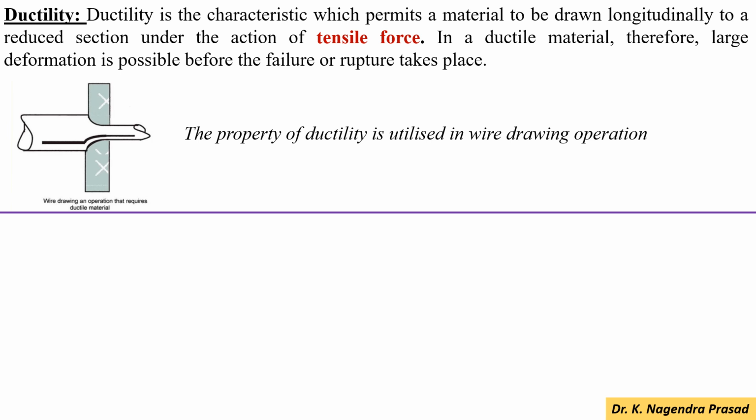Next one is ductility. Ductility is the characteristic which permits a material to be drawn longitudinally to a reduced section under the action of the tensile force. In a ductile material, therefore, large deformation is possible before the failure or rupture takes place. Ductility is utilized in wire drawing applications.